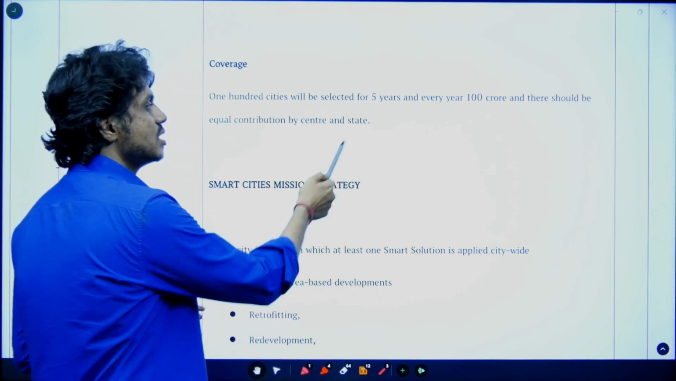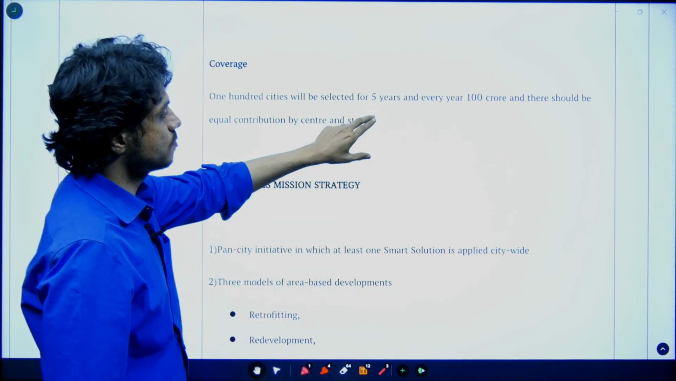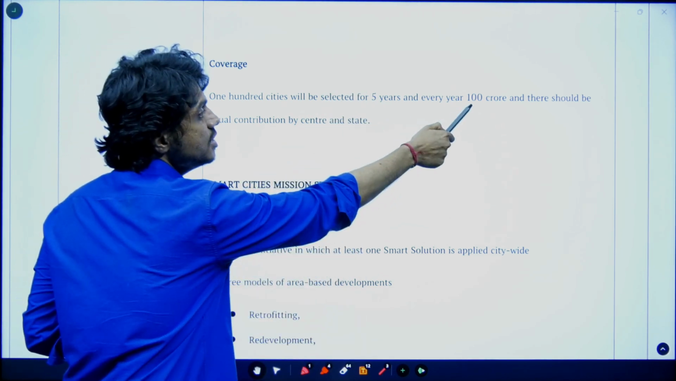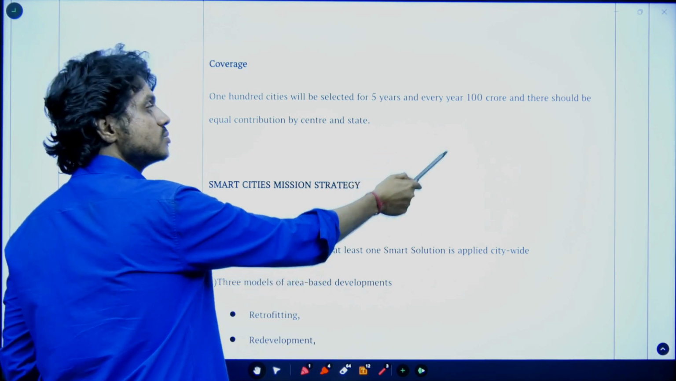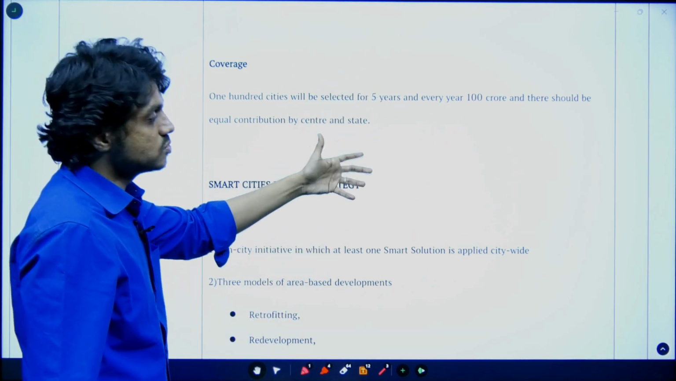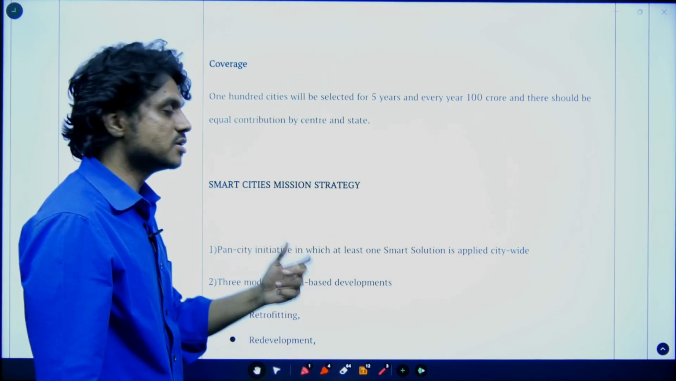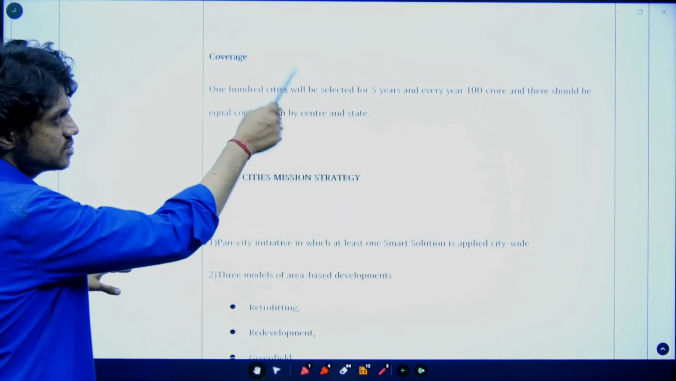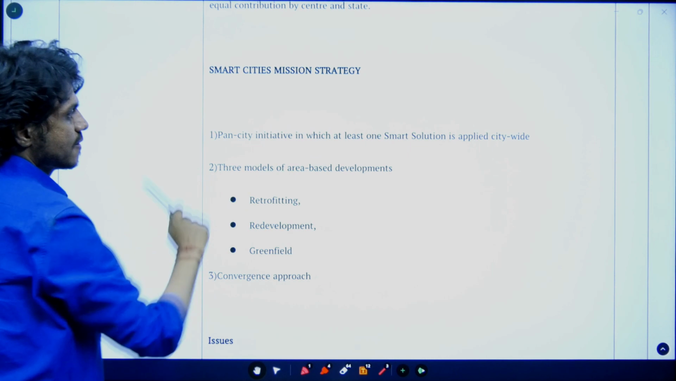Now that's the catch. How can the state also bring the same amount of money? And a huge amount of money is required. For each city 100 crore, and also 100 crore by the state government, and this should be done for 100 such cities for 5 years. So a huge amount of funds is required, and we face constraints in raising those funds. We could not raise that. That is a problem. So what is the strategy?